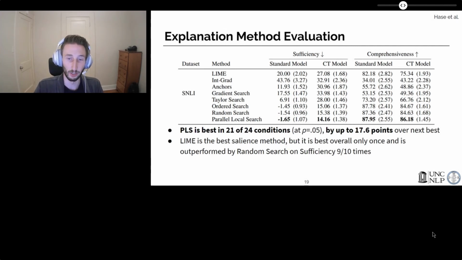Second, we note that Lime is the best salience method, but it is the best overall method only once out of the 24 settings, and it's actually outperformed by a random search 9 out of 10 times on sufficiency.